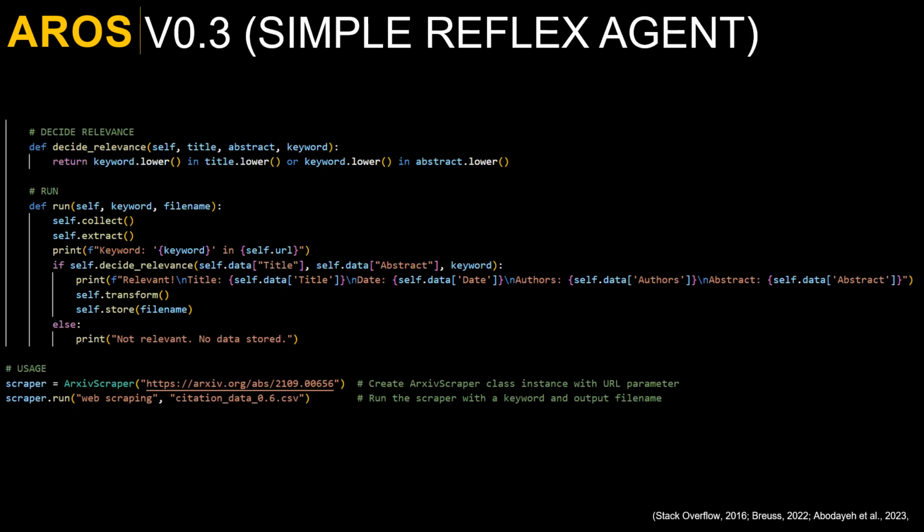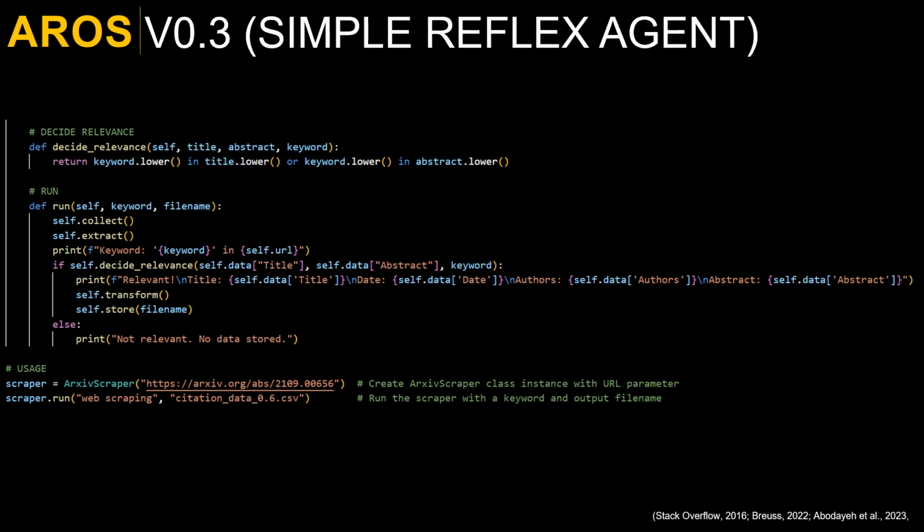The main changes to the code are adding a decide relevance method and a run method. Decide relevance uses a delightfully simple membership operator in to find a substring. That is, it finds the keyword in either the title or abstract that was just added in version 0.2.